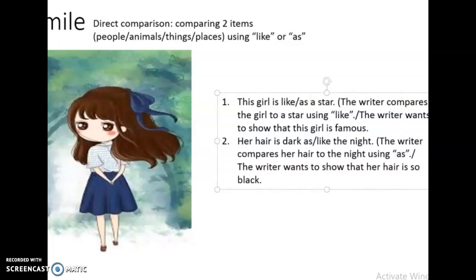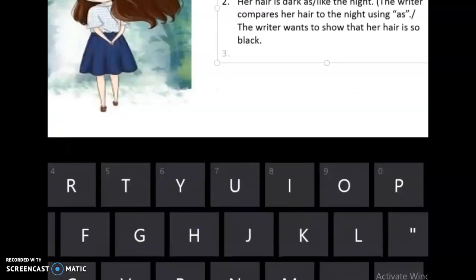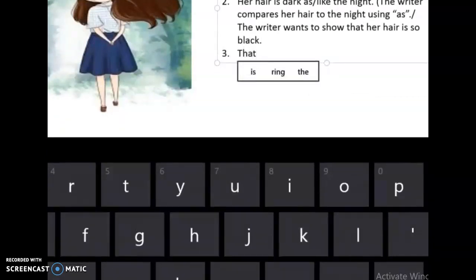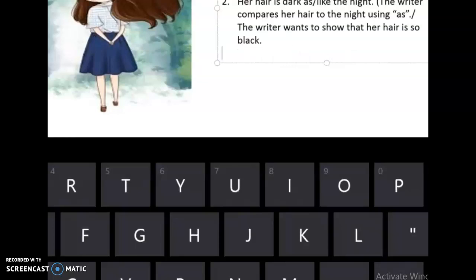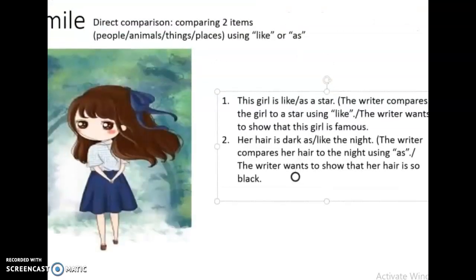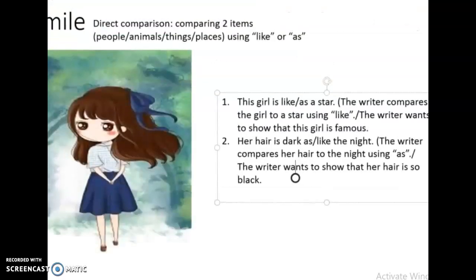Or a place and a place, for example, we can say that garden is like heaven. So we're comparing places here. But on a condition that in our sentence, we have to use like or as. Whenever we compare between 2 things and we use like or as, then it's a simile.